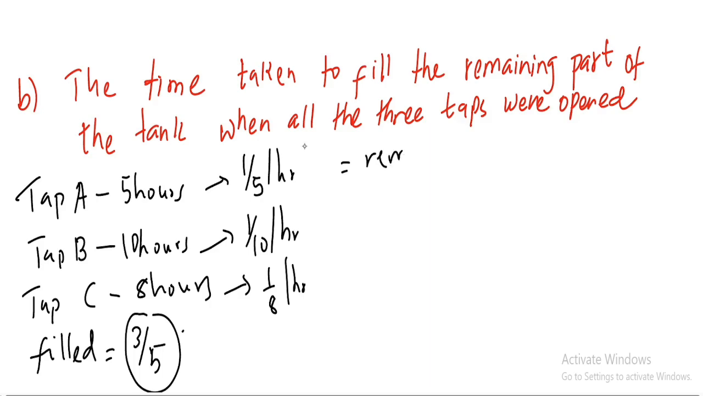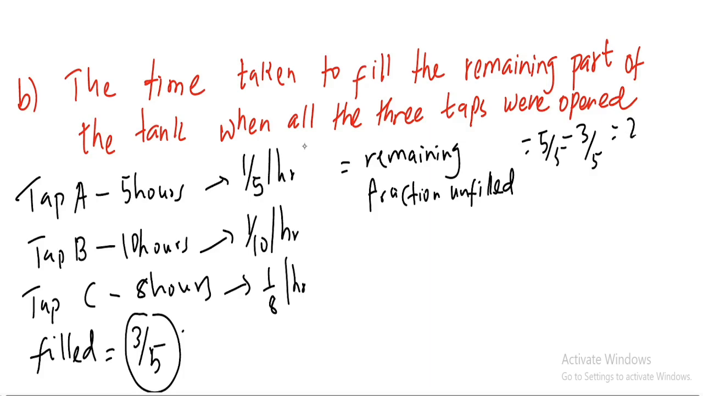So the remaining fraction unfilled will be 5 over 5 minus 3 over 5, which gives you obviously 2 over 5. So now that 2 over 5 will be filled by taps A, B, and C. But now let's find the addition of the rates of all 3 taps: 1 over 5 plus 1 over 10 plus 1 over 8.